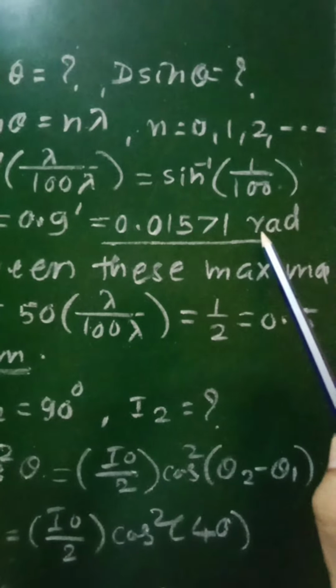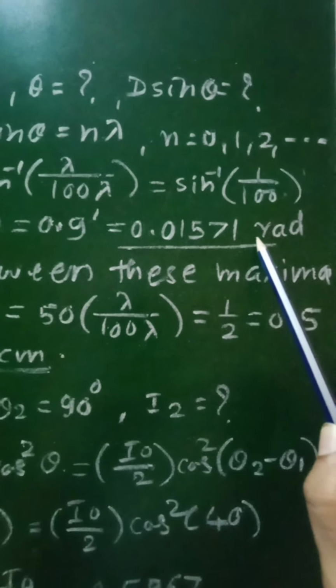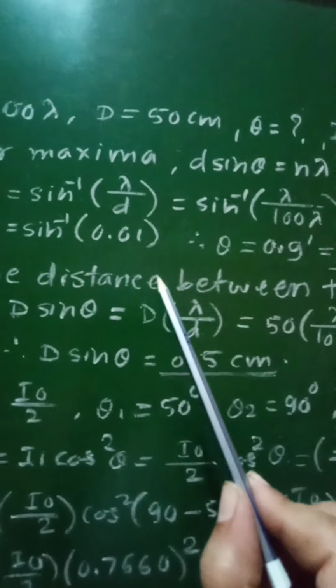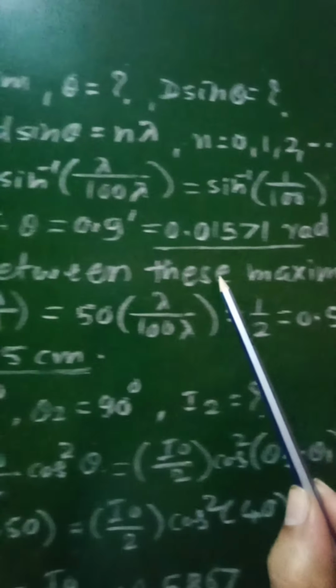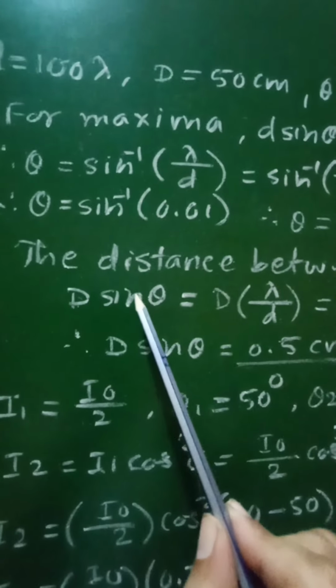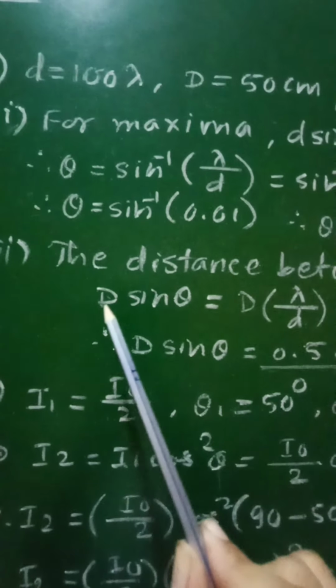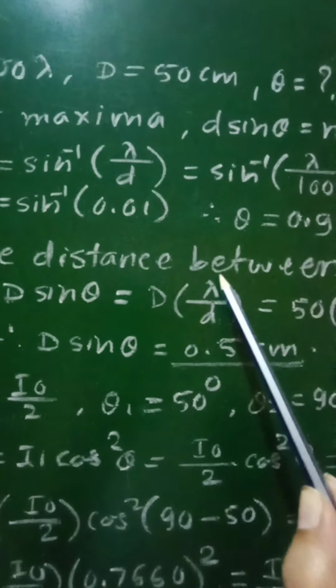0.01571 radian. This will be the required angular separation. Now let us see second. The distance between these maximas, which is given as d sine theta. That d sine theta will be equal to d into lambda by d,